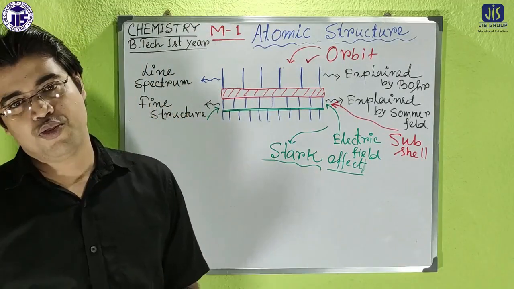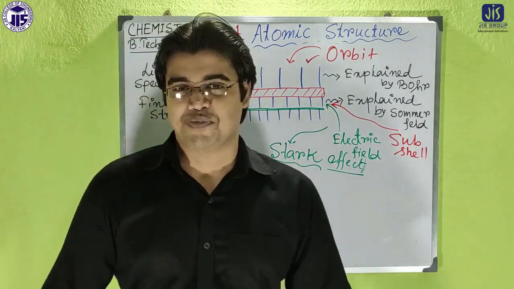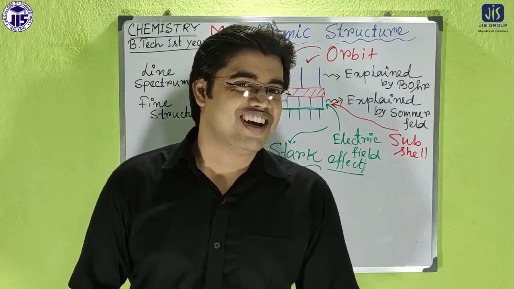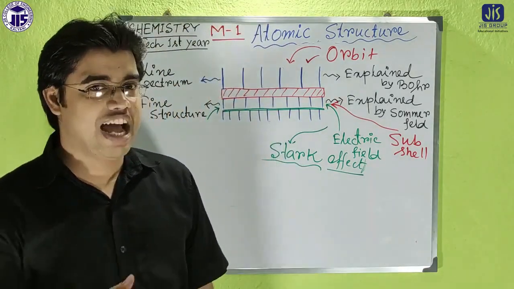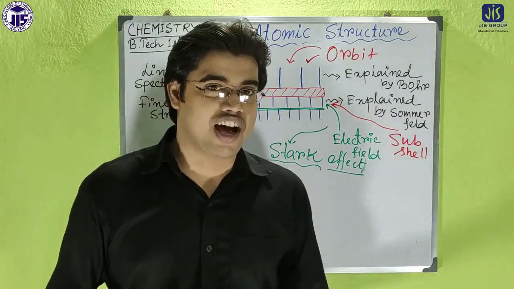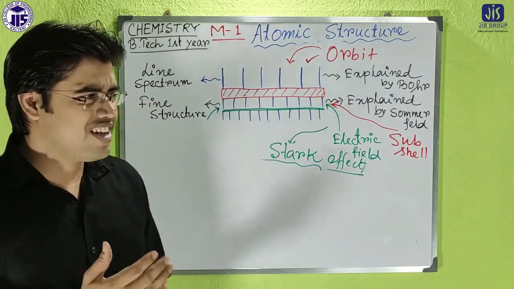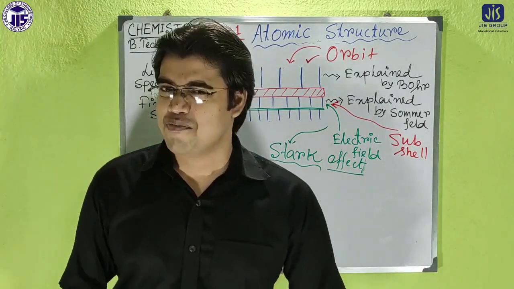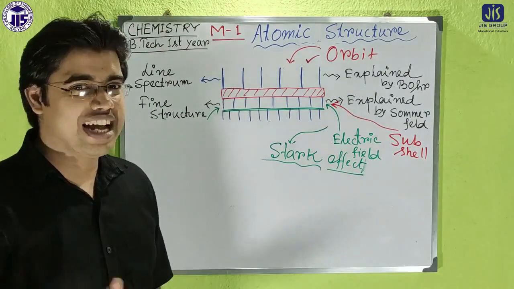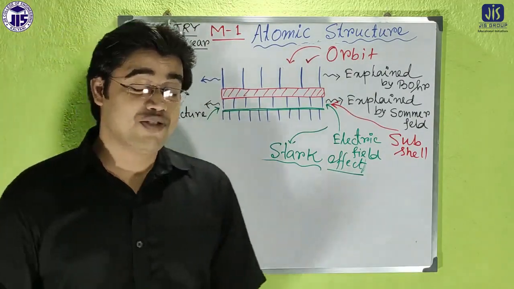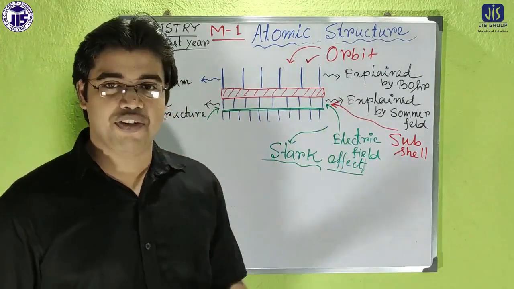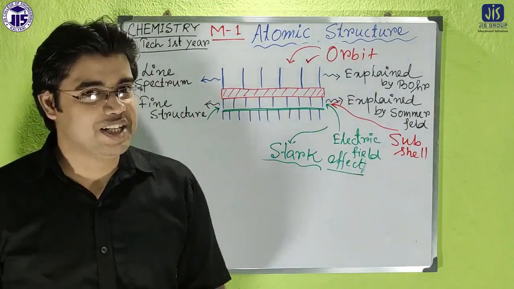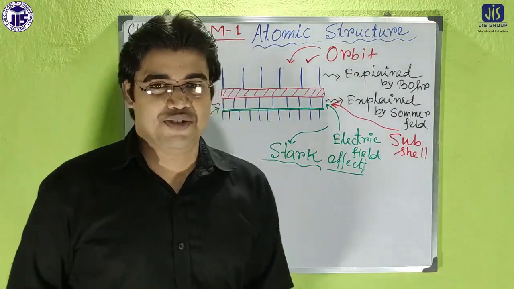All of you are very fond of Iron Man. Do you know the name of Iron Man in the film? That is Tony Stark. There are some kinds of effects there in the movie related to electric field. So you can keep in mind that the Stark effect is related to the electric field, and Zeeman aims for magnetic moment. This is only a trick, nothing more.